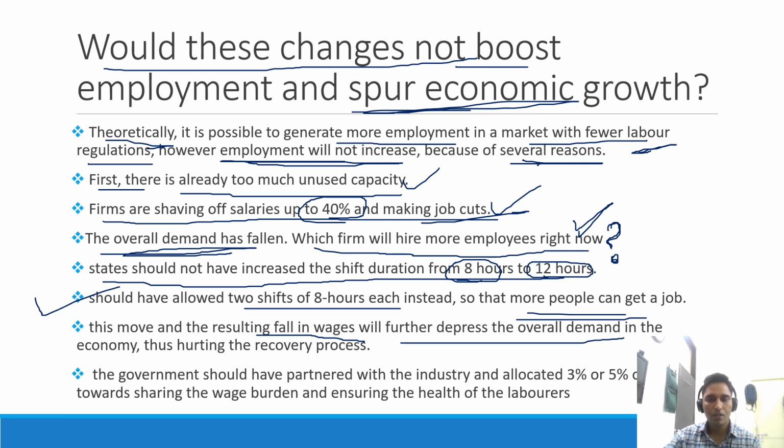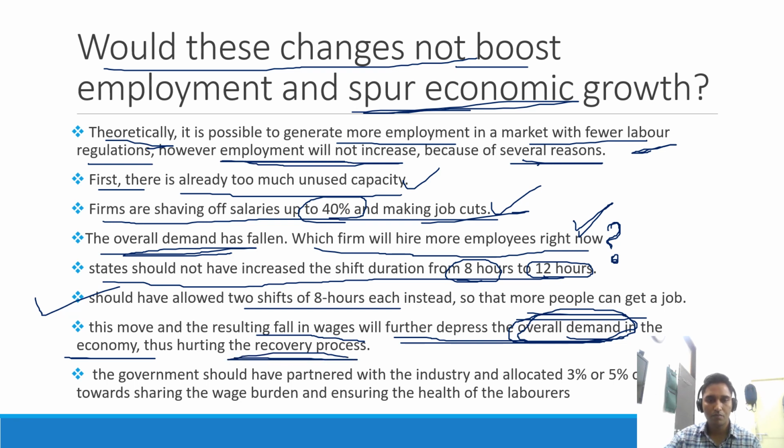See, the economic activity is already at its downward level or very low, and now if people will have no income or savings, then because of that the overall demand for articles, or the consumption demand, the consumption level, that will also be low. There will not be much demand in the market, and it will again impact the economy, because when there is no demand then there will be no economic activity, so it will overall hurt the recovery process.